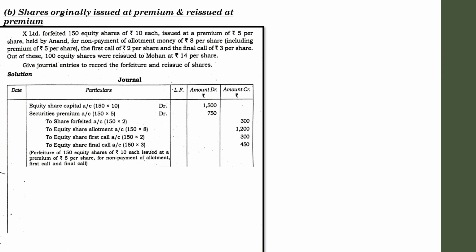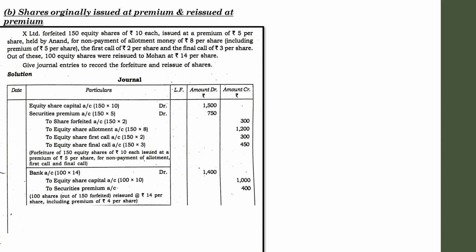So next one, the journal entry for the issue is bank account debit to equity share capital account, credit to security premium. Remember, until previous cases we have discussed the journal entry for the reissue will be bank account, forfeiture account to the equity share capital, because in those cases the company has reissued their shares at discount. In this case we are discussing the reissue case where the company reissued their forfeited shares at premium. So that is why there is a change in the reissue entry.